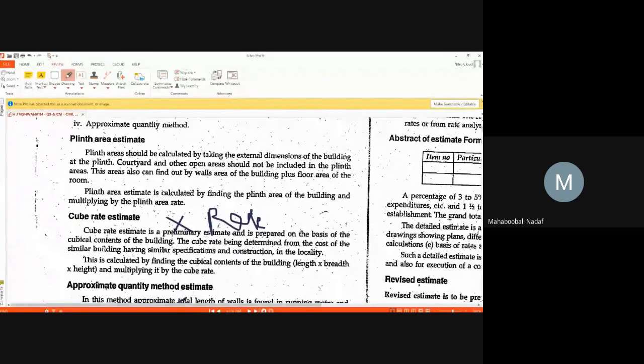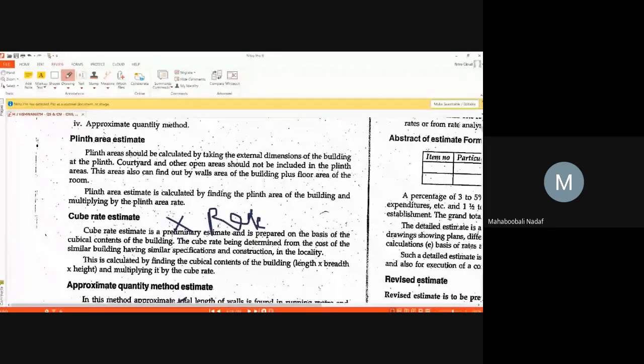For them, before approval, you need to have some rough or approximate estimate.